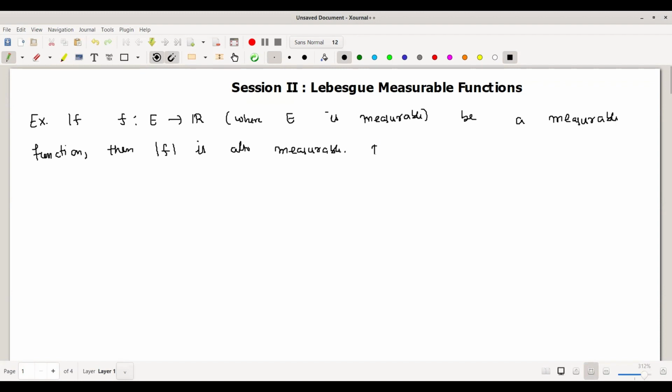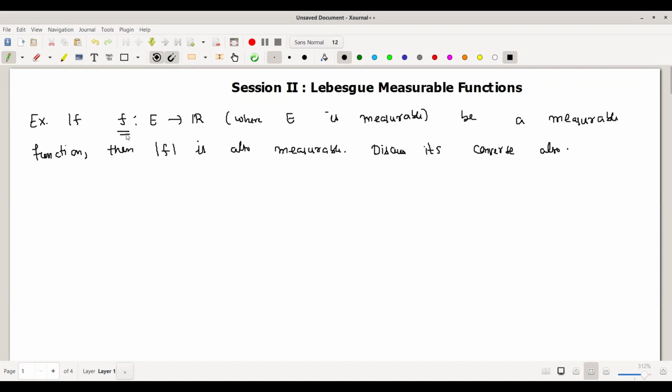Discuss its converse also. Okay, so now let us verify it.